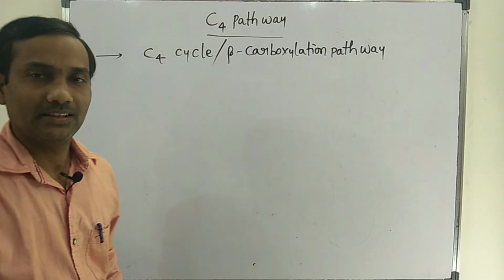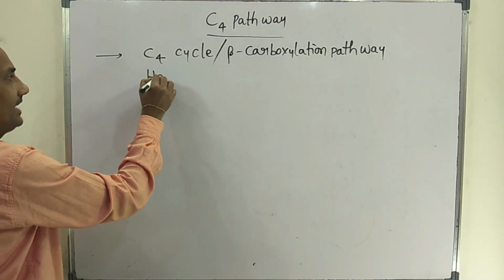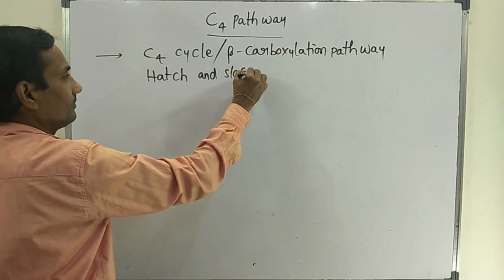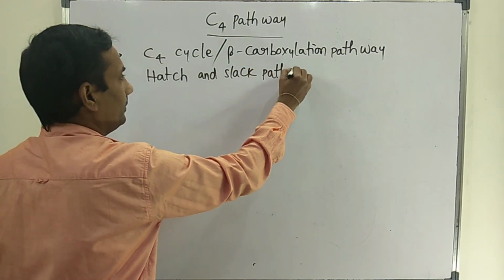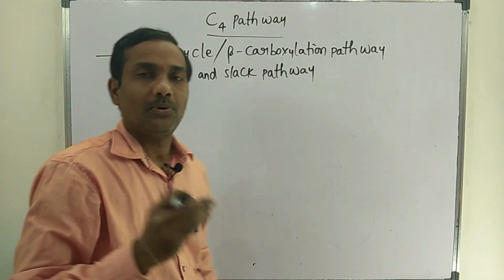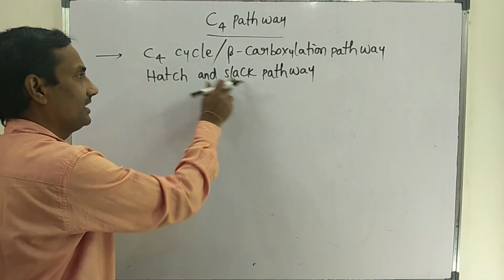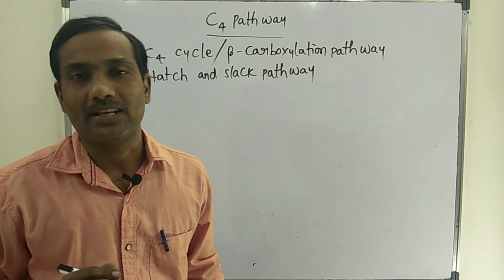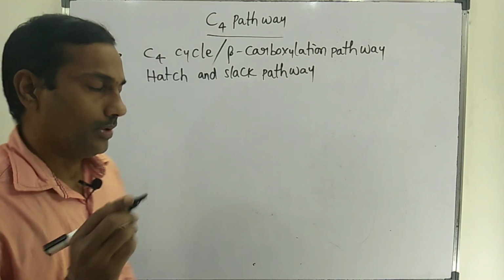It is also known as the Hatch and Slack pathway, because this pathway was discovered by the scientists Hatch and Slack.